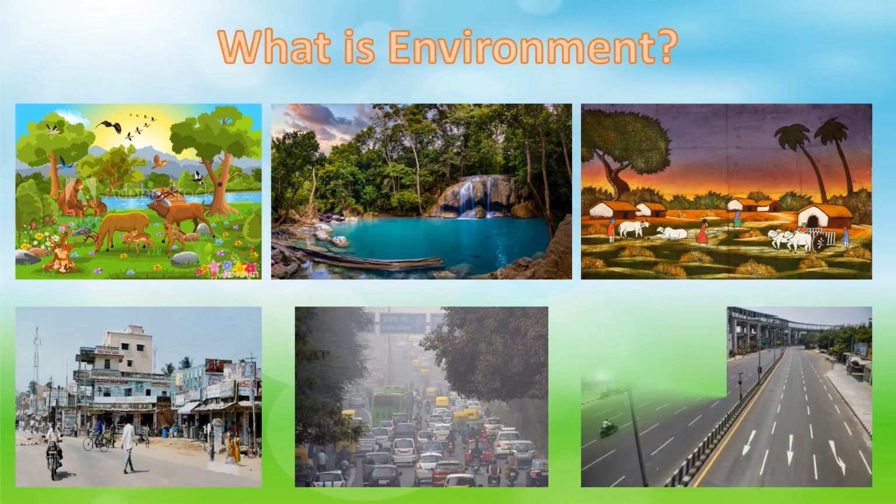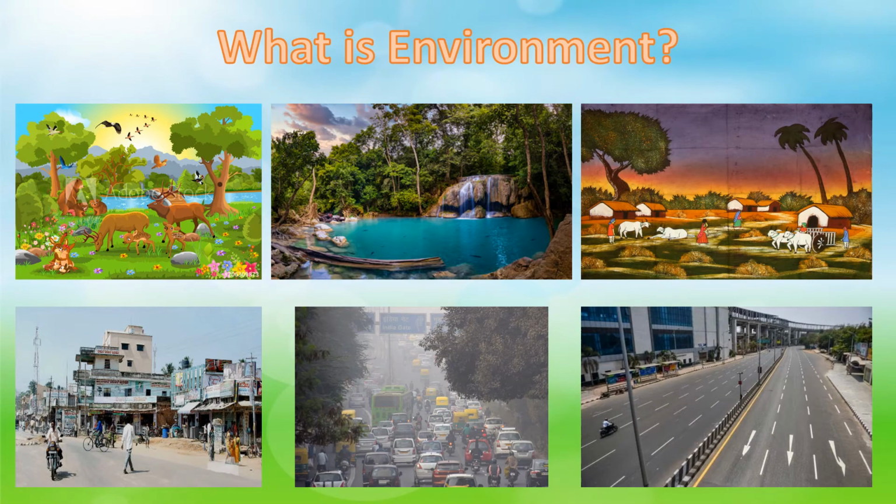This picture is of our city. Then why does it look clean and bright? It is because this picture was taken during the lockdown of the coronavirus pandemic, when people were not traveling on the road and were at home. Hence, we can say that when there is no pollution, the environment in cities also becomes clean and fresh.